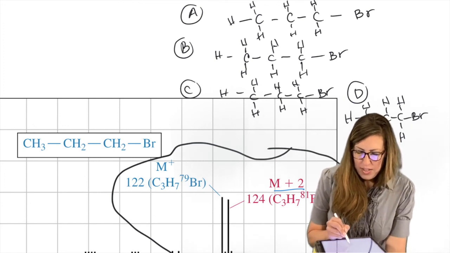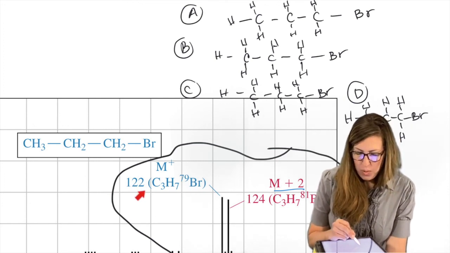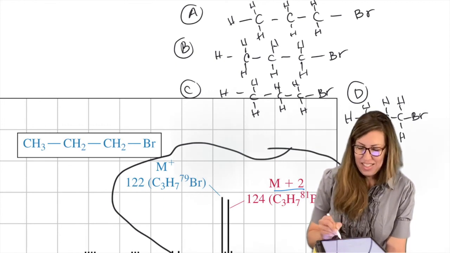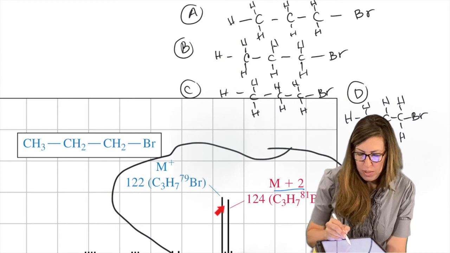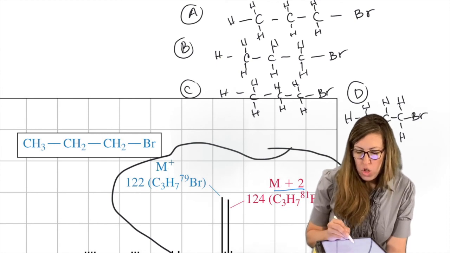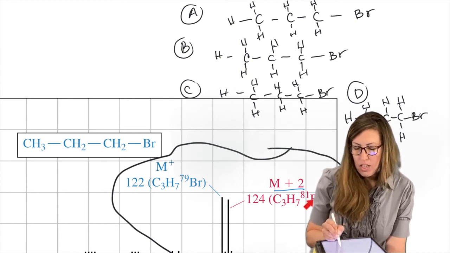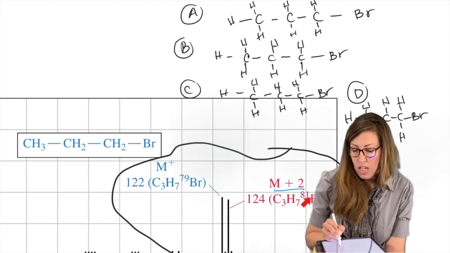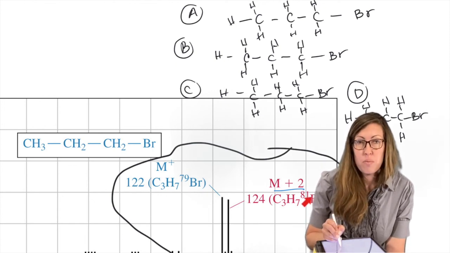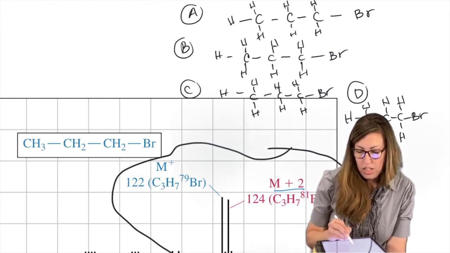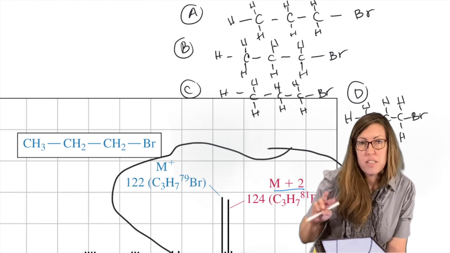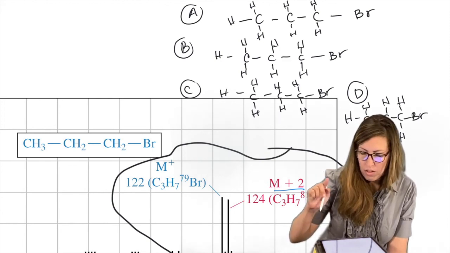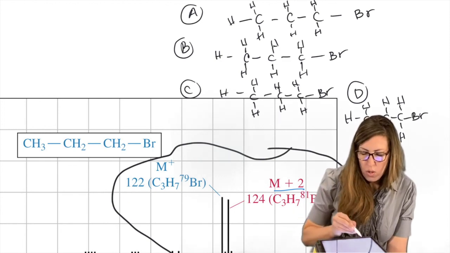The reason we have a separation of 2 in the mass, 122, if you add up the masses, remember we're using the lowest, most abundant isotope to get the first peak, the M+ peak. 2 higher than that would be caused by the presence of the other isotope of bromine, which is 2 higher, right? So the 81 bromine versus 79. And if you look at the periodic table, they're averaged to almost 80 because they're present in 50-50. We'll address that too.